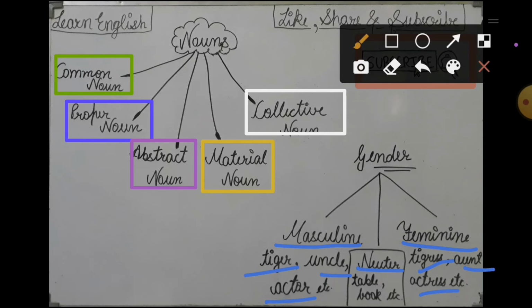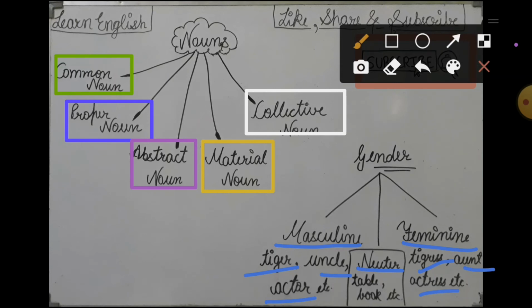Next is neuter gender. What is neuter gender? Neuter gender is the gender or the nouns which are neither masculine nor feminine. Means they are not masculine, they are not male and they are not female. And the nouns which are in neuter gender are usually non-living things.